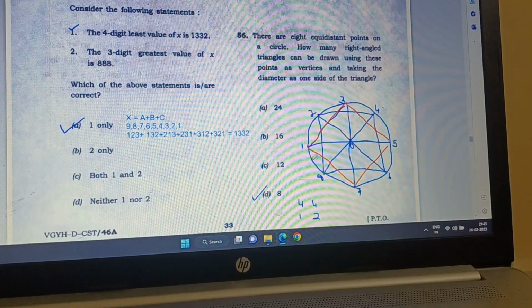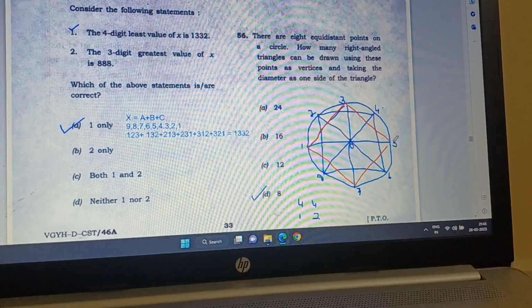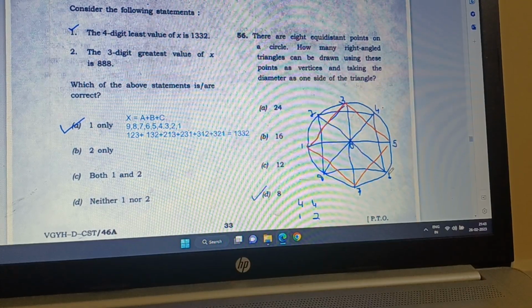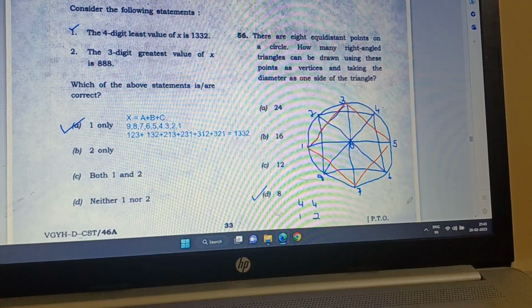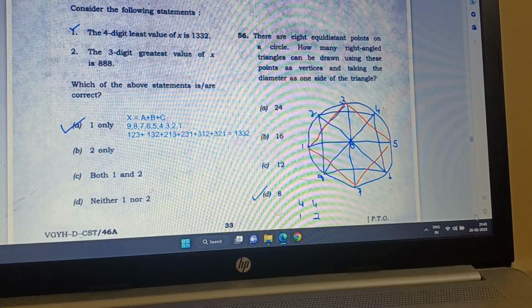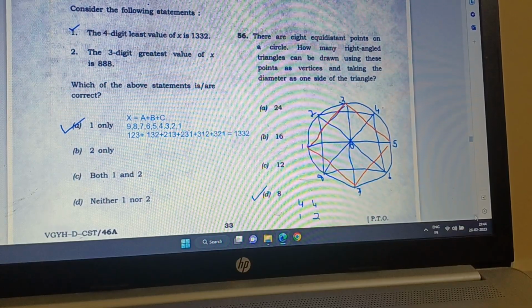4 with 1 and 4 with 2, or you can start 4 with 3 and 4 with 4, or 4 with 5 and 4 with 6, but you cannot have more than 8. So D is the correct answer. That's why I put it in red color and blue color. I hope you got it.